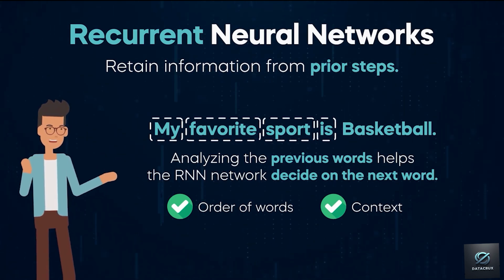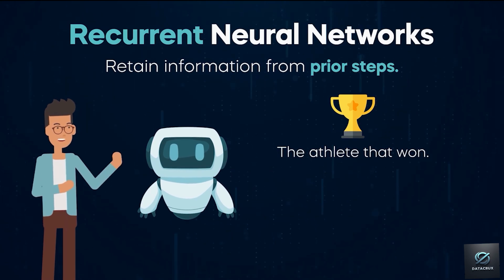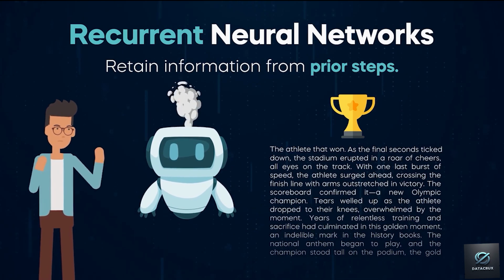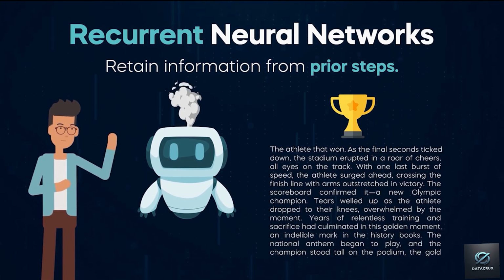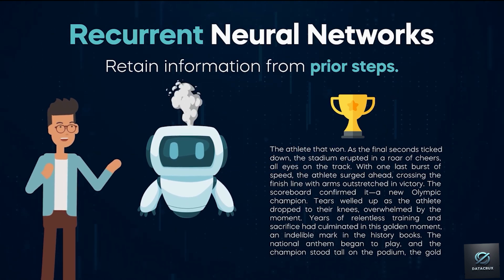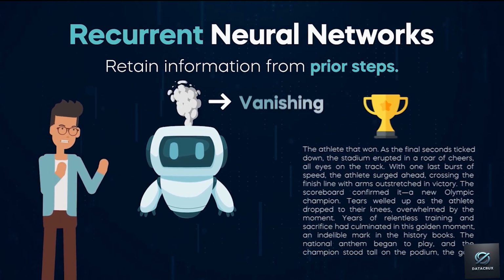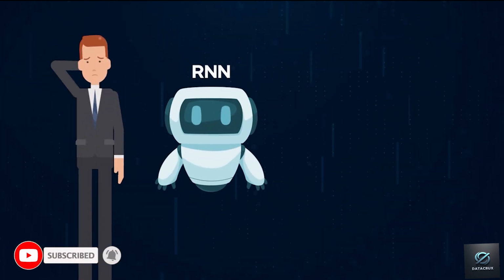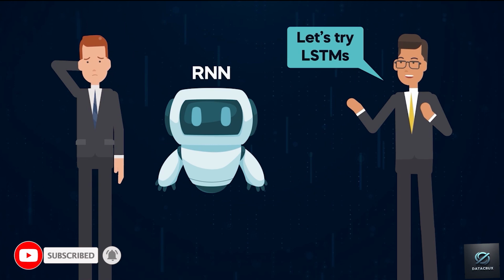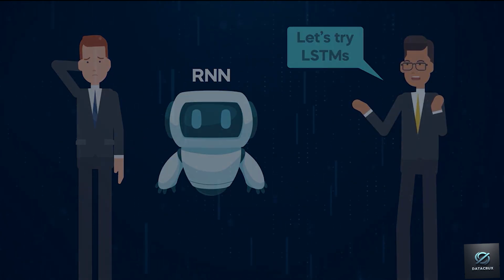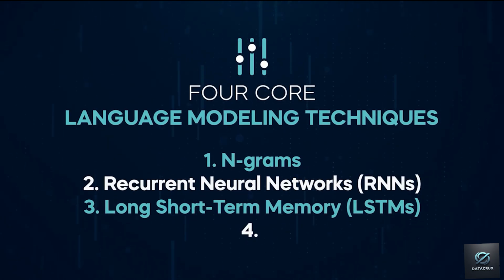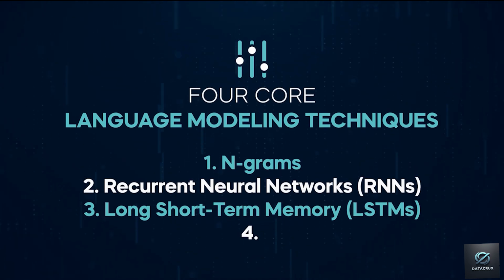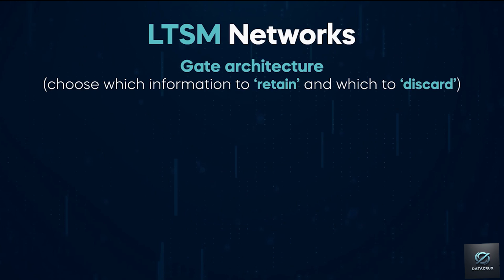dealing with language. The primary challenge with RNNs is their difficulty in handling large texts, as they tend to lose earlier information with progressive text segments. This problem is called the vanishing gradient issue. To solve this, AI scientists developed long short-term memory, or LSTM networks. LSTMs improved traditional RNN models by introducing a gate architecture to choose which information to retain and which to discard.